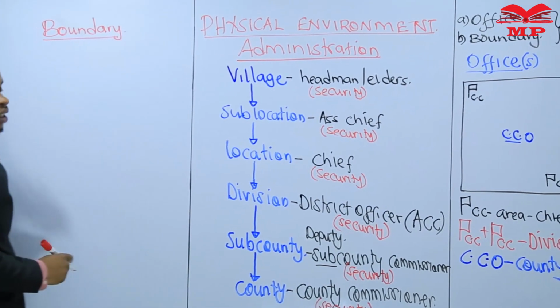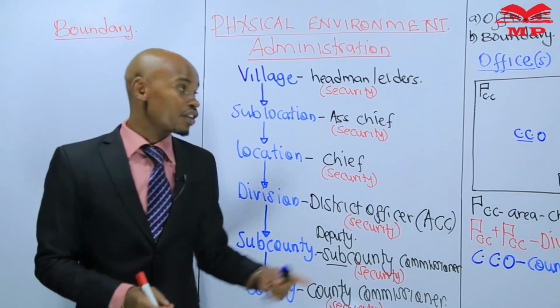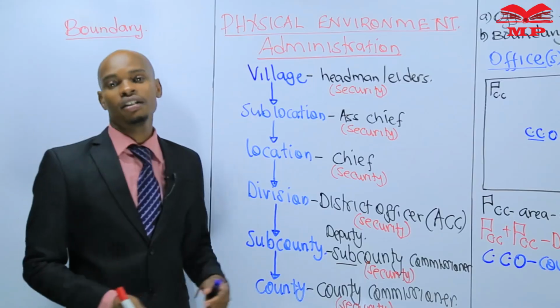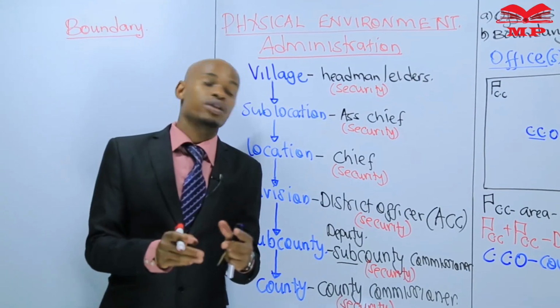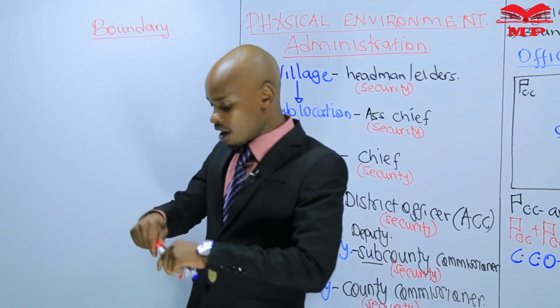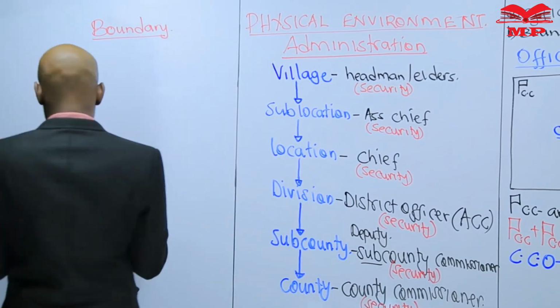Boundary. Let us now illustrate. We have illustrated how you use an office to get the administrator and the area. Let us now illustrate how to use a boundary. Number one, for a start, let us have an example of a map.